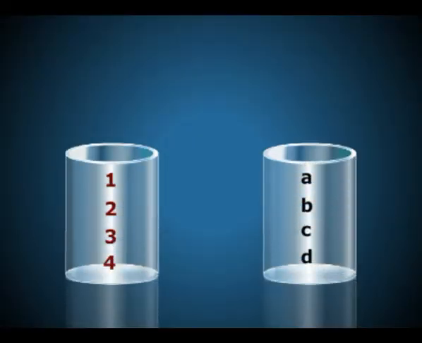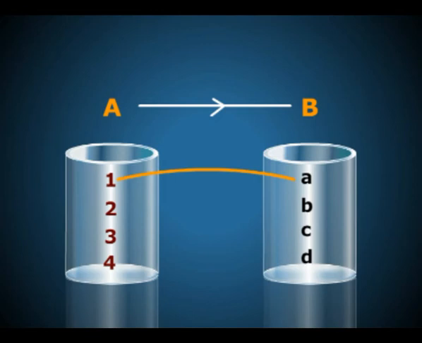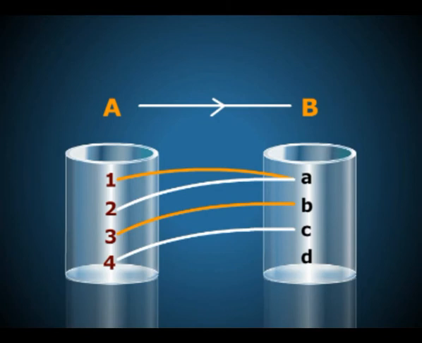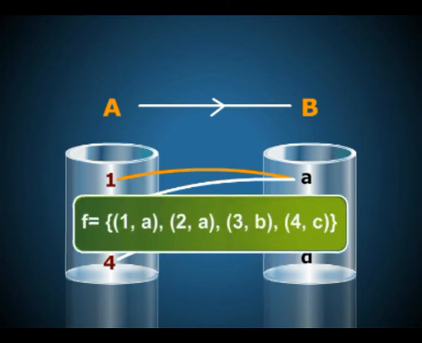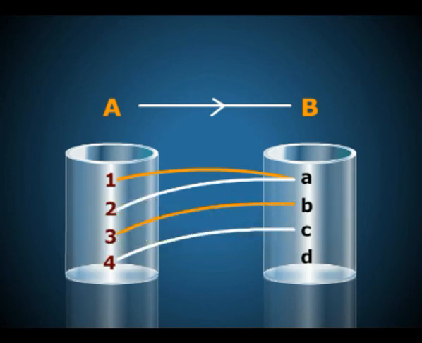Now, let us see a function from another point of view. Consider the function f from A to B as in the figure. The input output pairs are (1, a), (2, a), (3, b) and (4, c). So, this function f can be written as a set f equal to {(1, a), (2, a), (3, b), (4, c)}. Note that it is a subset of the Cartesian product A cross B, which is the set of all ordered pairs whose first component is from A and the second from B, of the sets A and B.